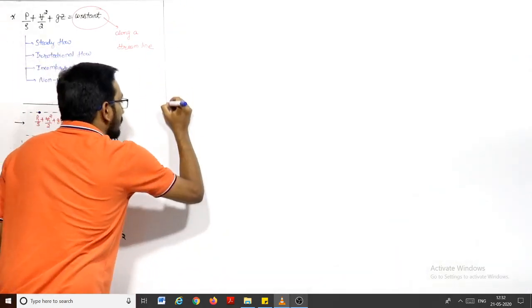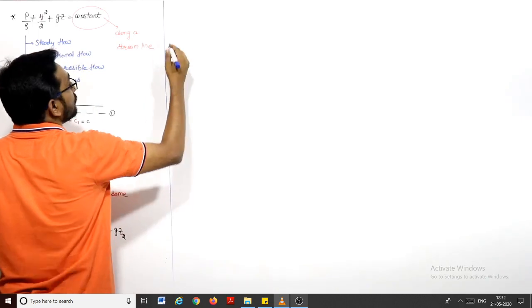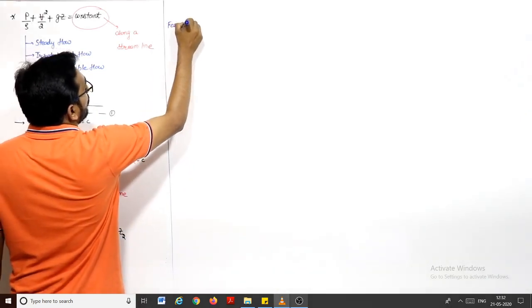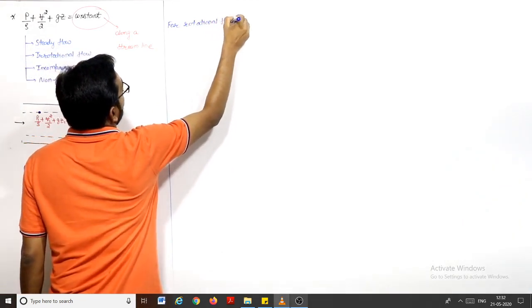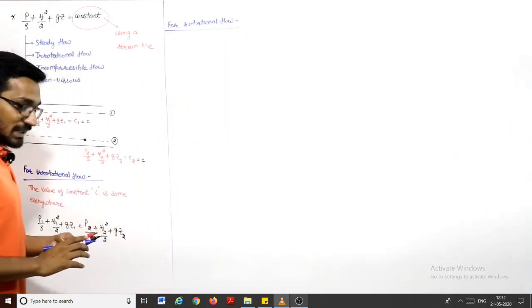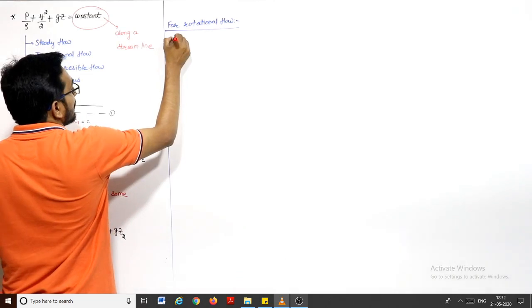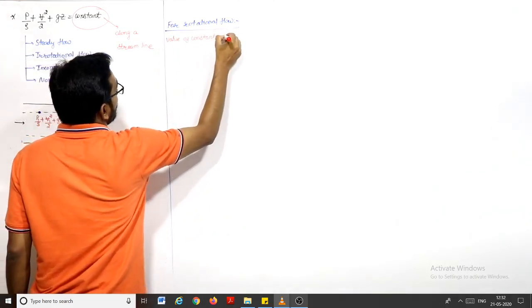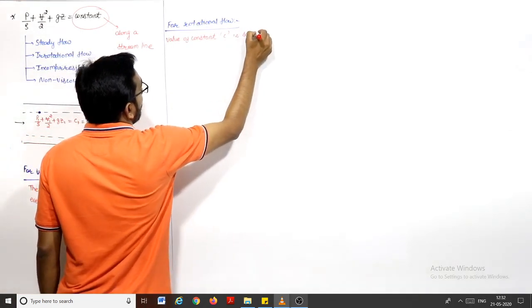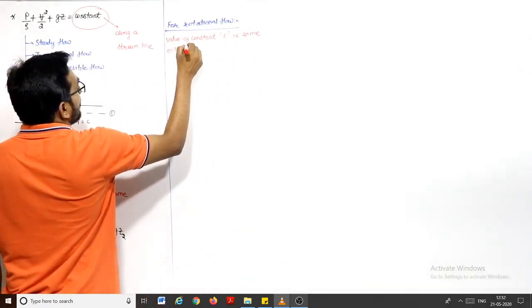But if we talk about rotational flow, the value of this constant C is the same only along a streamline.